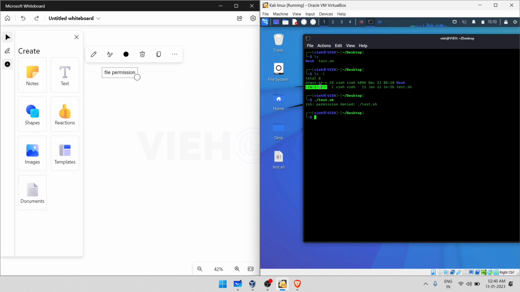The second thing we need to focus on is ownership. There are three types of Linux users, as we all know, and if you don't know, let me explain the three types of ownership we have in Linux.